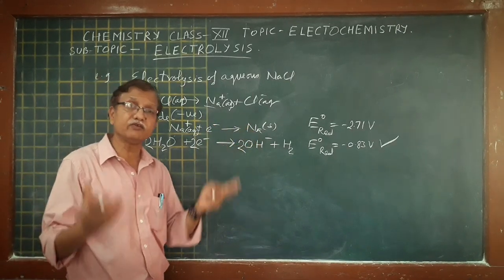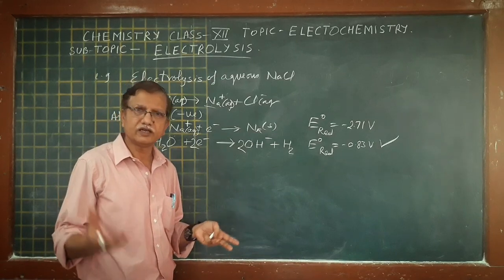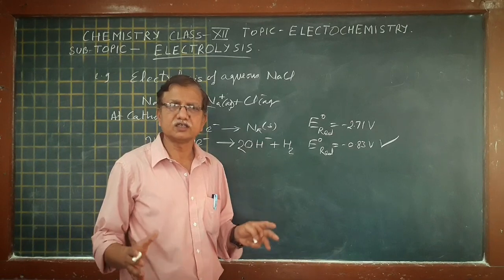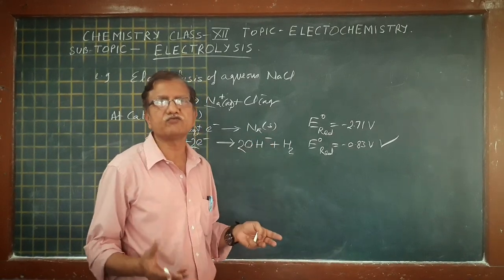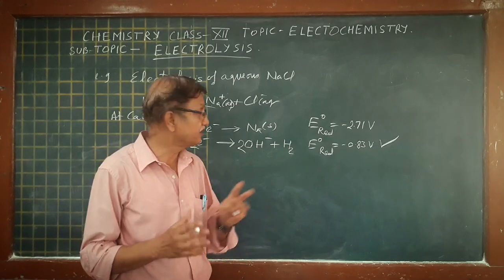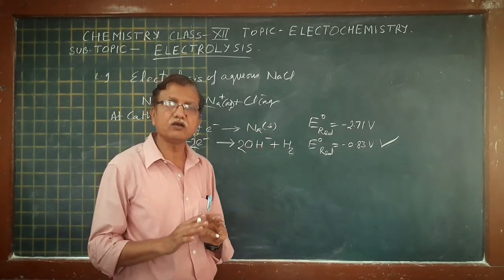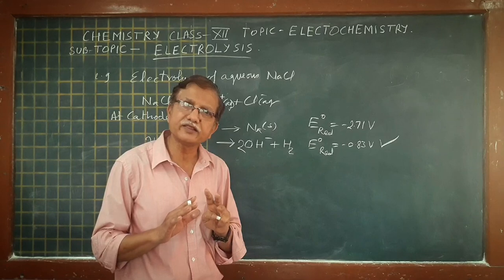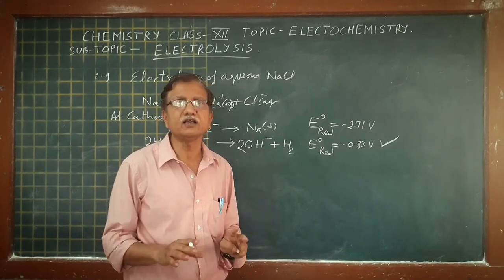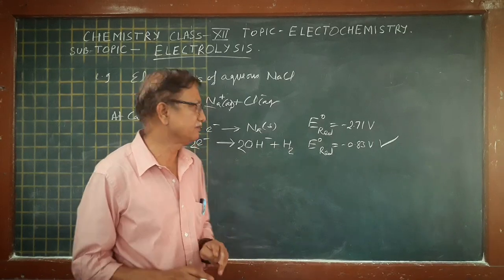That's why from aqueous NaCl solution we cannot get sodium metal. Otherwise sodium metal would become very cheap, because NaCl is a very cheap substance. So can we get sodium metal from aqueous NaCl? No, we cannot. We can get sodium metal from molten NaCl. That's why sodium metal is a costly metal.